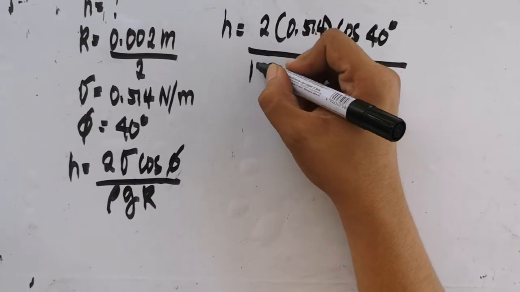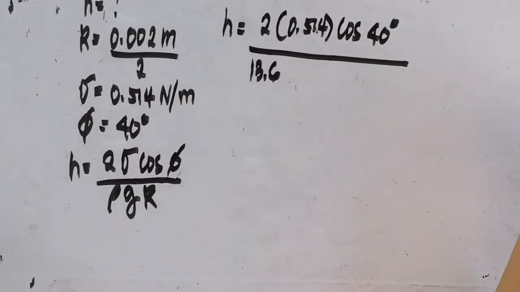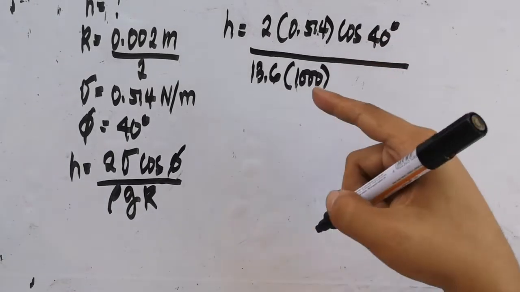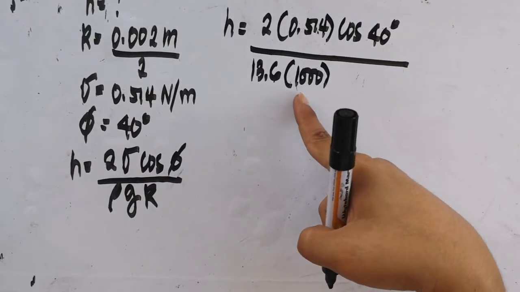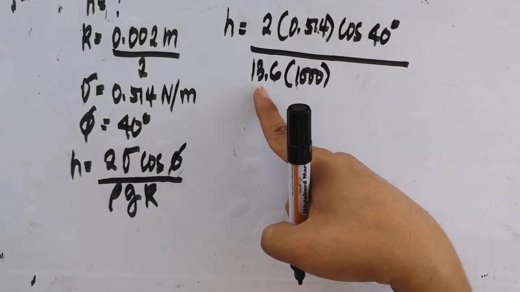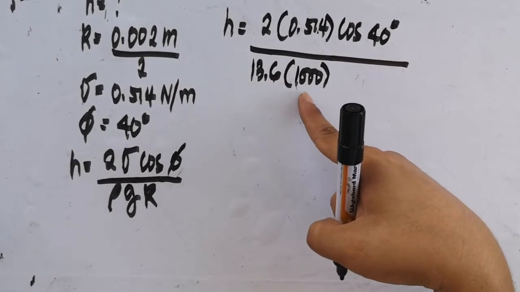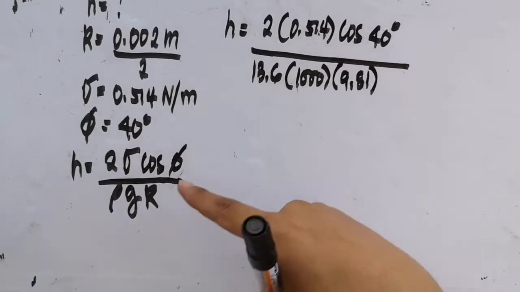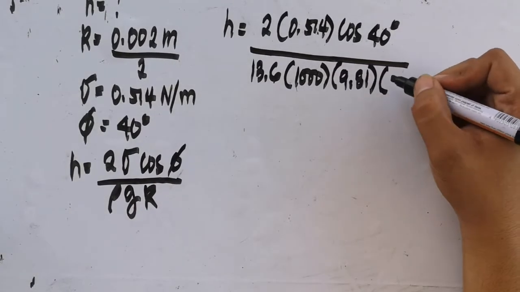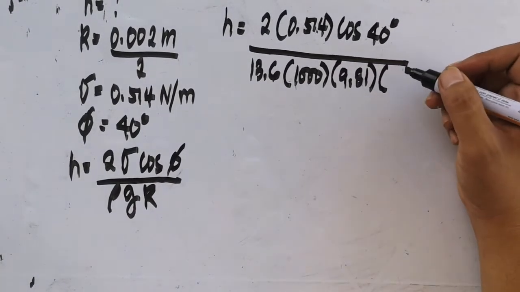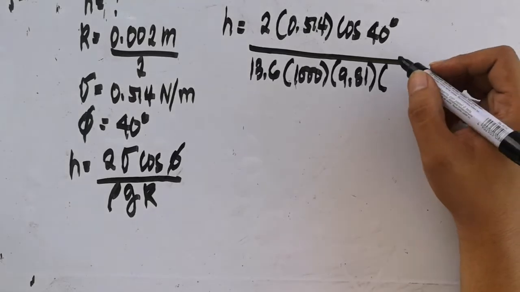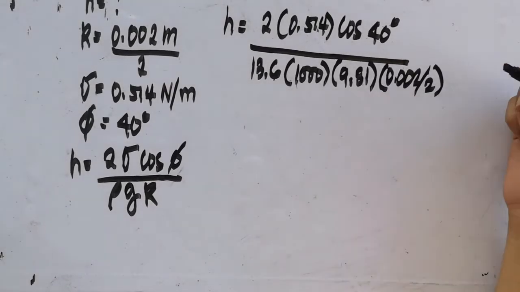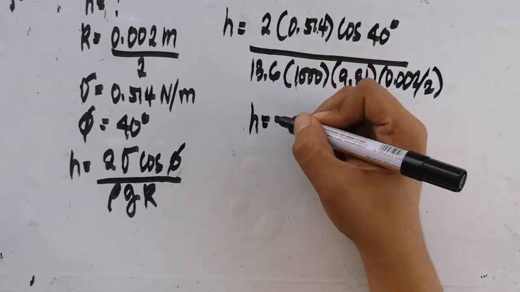Just multiply the specific gravity of mercury, which is 13.6, by the density of water. Specific gravity of the mercury times the density of water times 9.81 meters per second squared times the radius, which is equivalent to 0.002 over 2. Okay, and look for H.